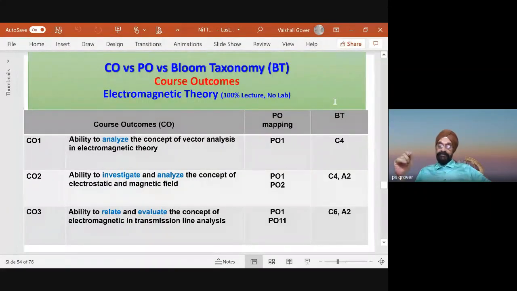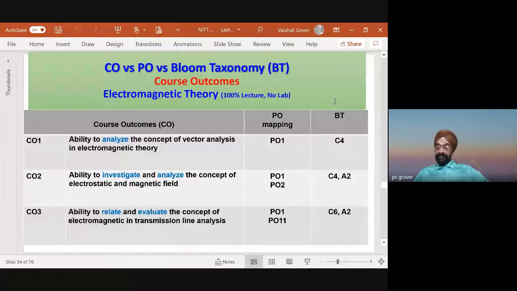Remember, understand, apply; then C4 is analyze. That's why it's C4. Next: ability to relate and evaluate the concept of electromagnetic transmission and analysis. Please see here, PO1 and PO11.